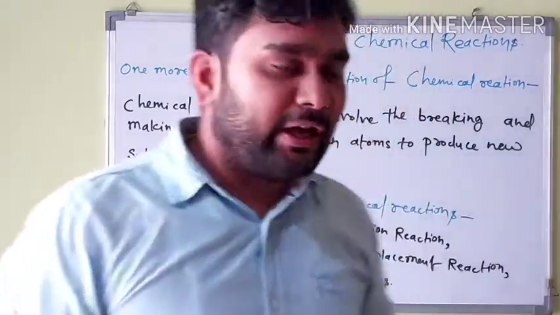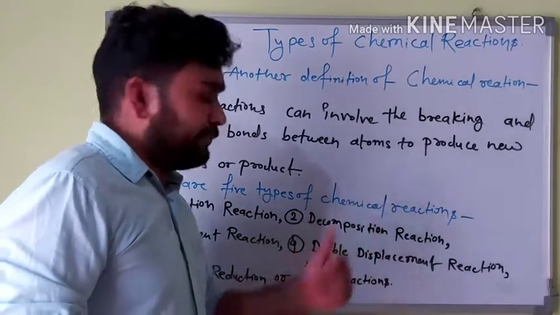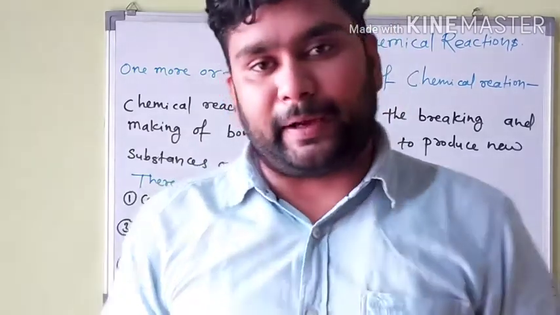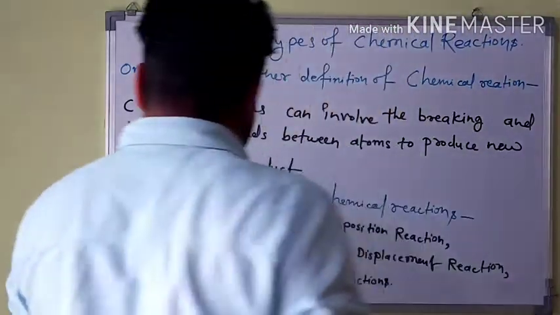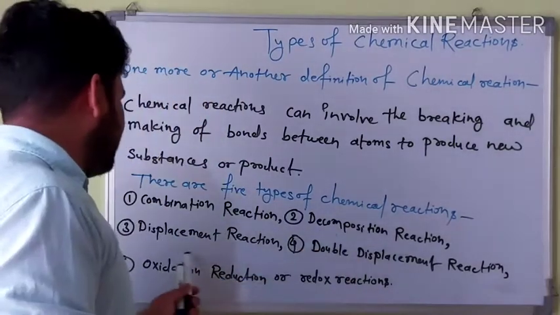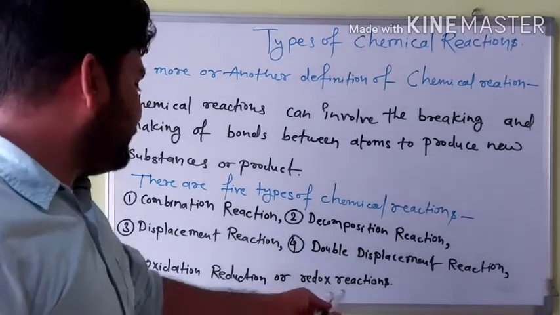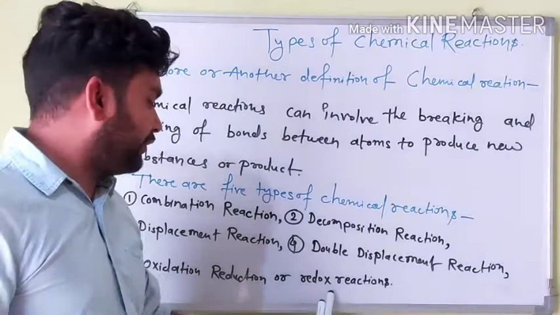Is it clear? I hope you all understand. There are 5 types of chemical reactions given in our class 10th: combination reaction, decomposition reaction, displacement reaction, double displacement reaction, and oxidation reduction, also known as redox reactions.